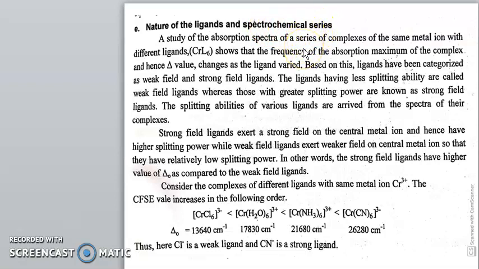In the next lecture we will discuss the most important aspect, the spectrochemical series. Thank you.